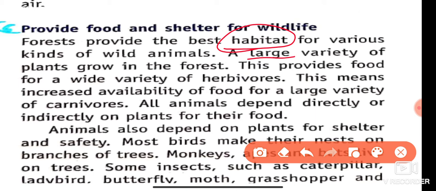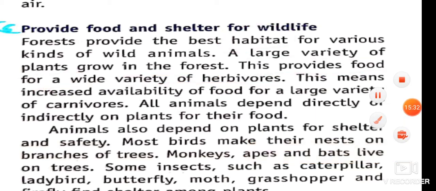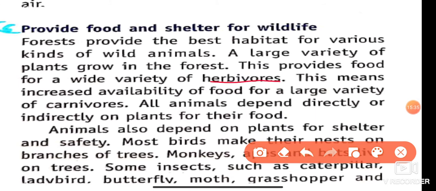A large variety of plants grow in the forest. This provides food for a wide variety of herbivores. You know that plants provide the food for herbivores, and this means an increase in the availability of food for a large variety of carnivores. If there is an increase in the number of herbivores, then there is an increase in the number of carnivores, because carnivores eat herbivores. All animals depend directly or indirectly on plants for their food.